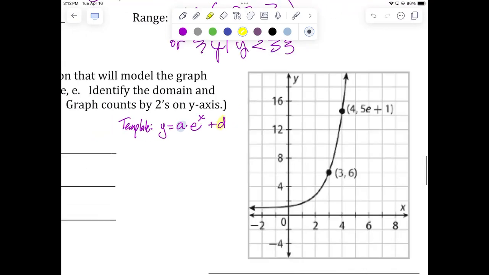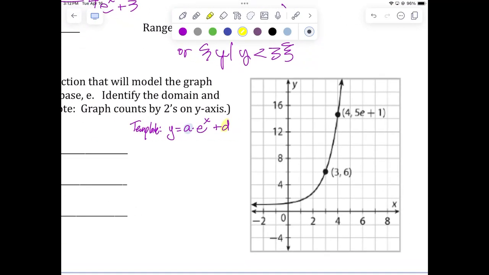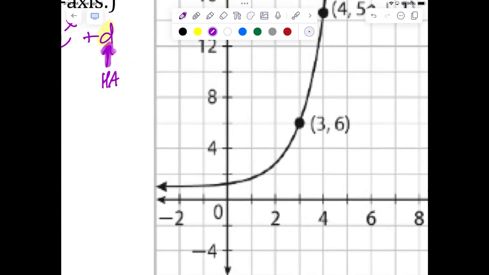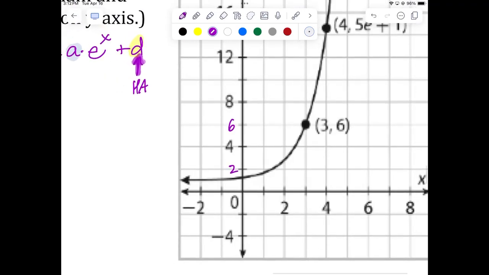One of those we can get directly from the graph, just by casual inspection. Which one? The d value. The d value is your horizontal asymptote. Where is our horizontal asymptote based upon the graph? Now notice we're counting by twos on the y-axis. 2, 4, 6, 8. Who do we appreciate? Euler, Leonard Euler.